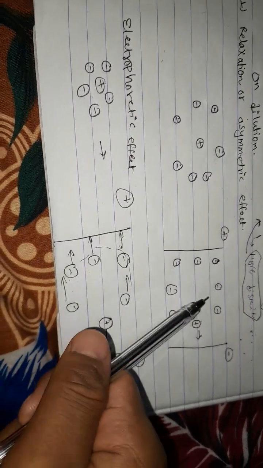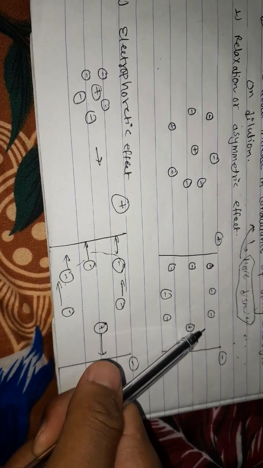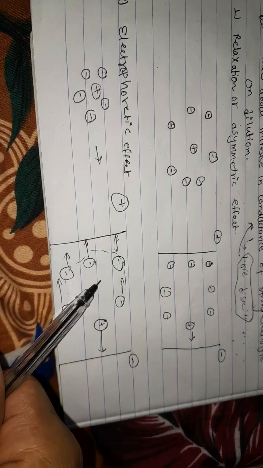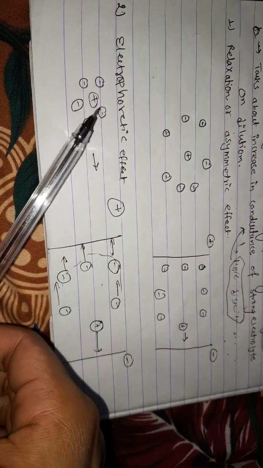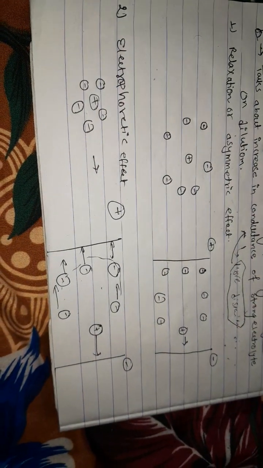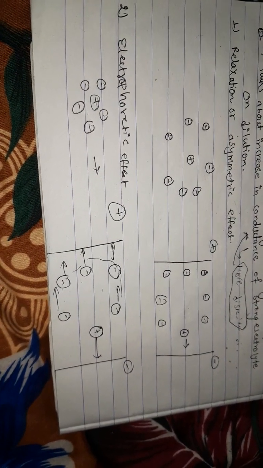Here the motion of the ion is also retarded, but there is no time of relaxation in the electrophoretic effect, whereas there is a time of relaxation in the asymmetric or relaxation effect. When the dilution is increased, the asymmetric effect and the electrophoretic effect decrease. That's why it increases the conductance of a strong electrolyte. So that is the Debye-Huckel theory for a strong electrolyte.